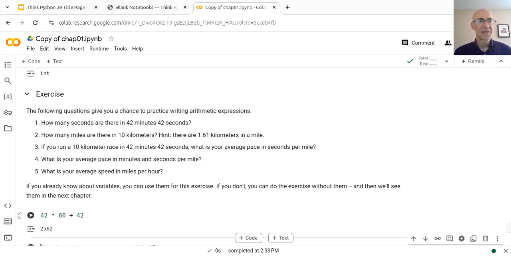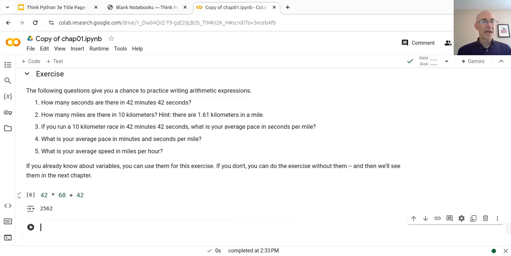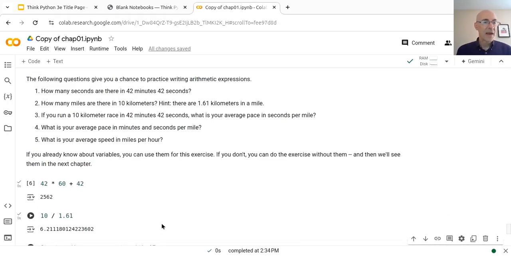For the number of miles in 10 kilometers, we're given that there are about 1.61 kilometers in a mile. So I can take those 10 kilometers and divide by 1.61 and see that there are about 6.2 miles in 10 kilometers.